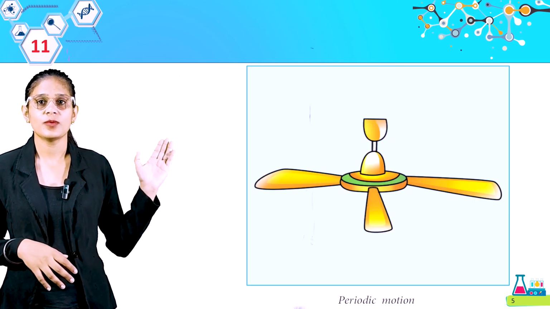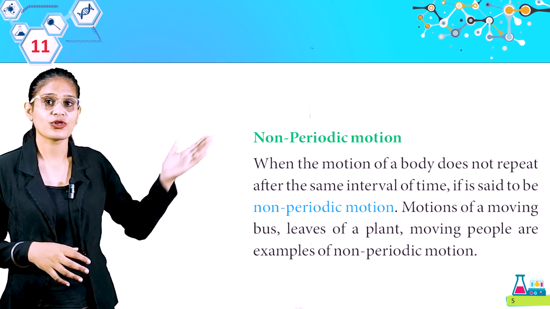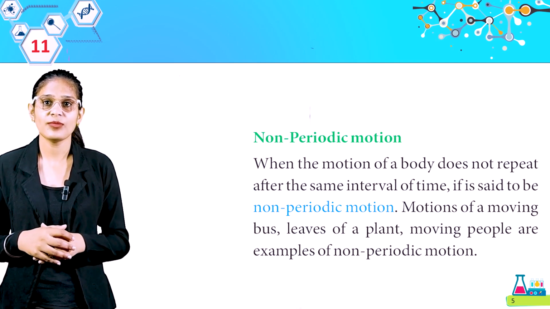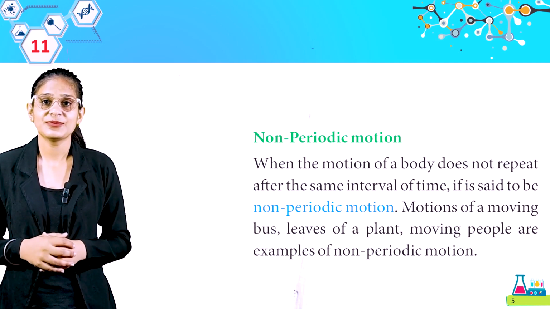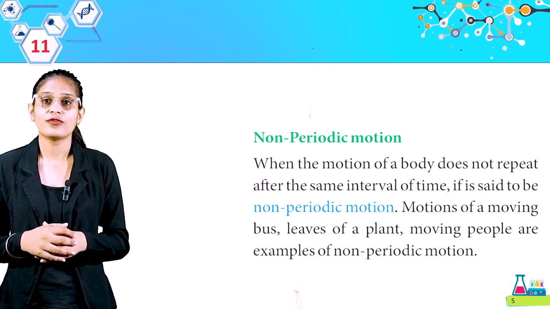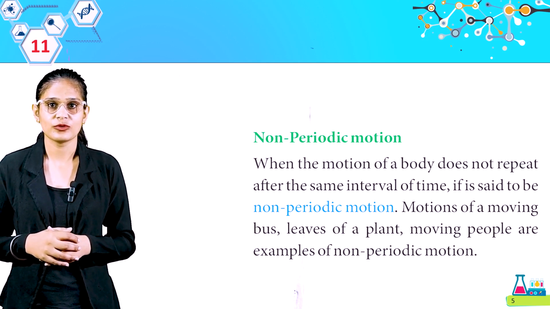Okay, look at this picture, periodic motion. Now we have non-periodic motion. When the motion of a body does not repeat after the same interval of time, it is said to be non-periodic motion. Motions of a moving bus, leaves of a plant, moving people are examples of non-periodic motion.